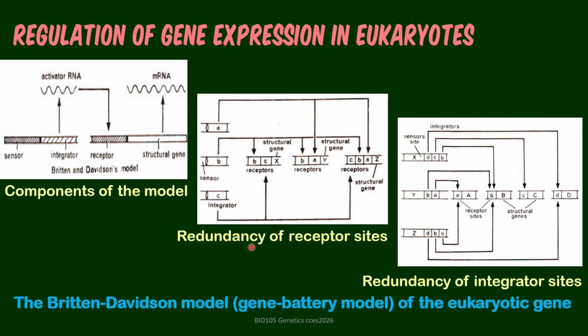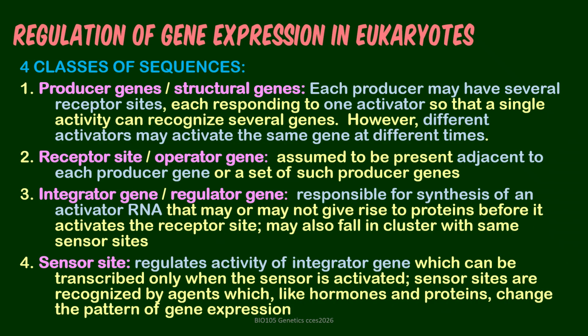a very important characteristic of the eukaryotic gene is that there is redundancy of receptor sites. So you can find receptors scattered among the structural genes, as well as integrator sites. So a lot of them. So there are 4 classes of sequences in the eukaryotic gene. The first one are the producer genes, equivalent to structural genes of the operon in eukaryotes.